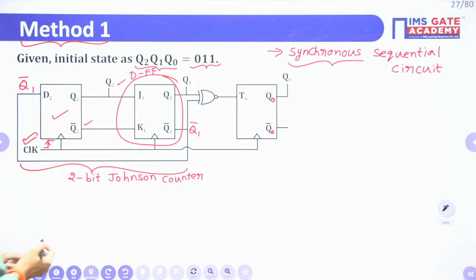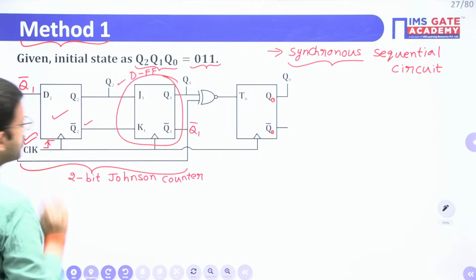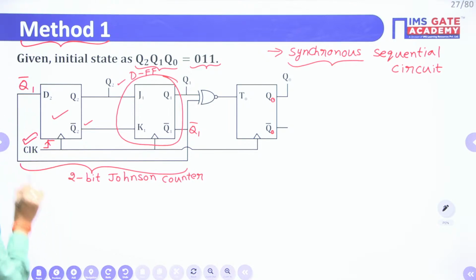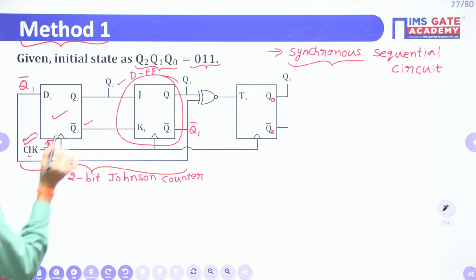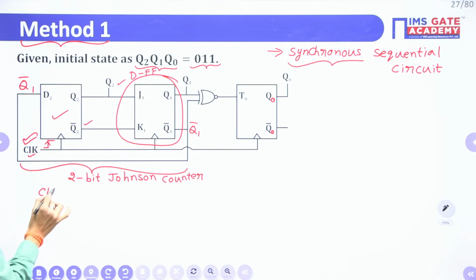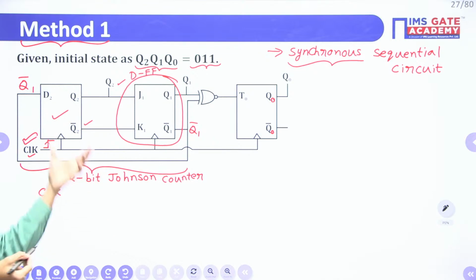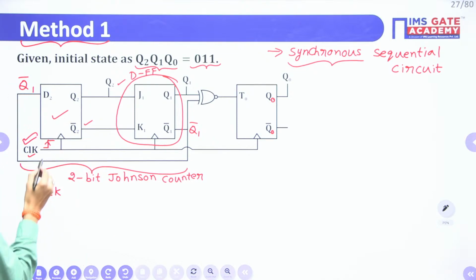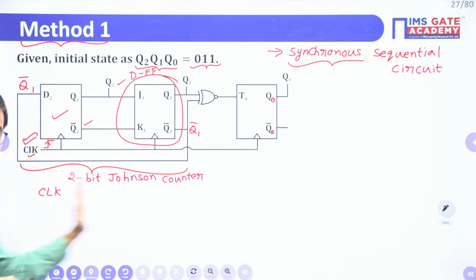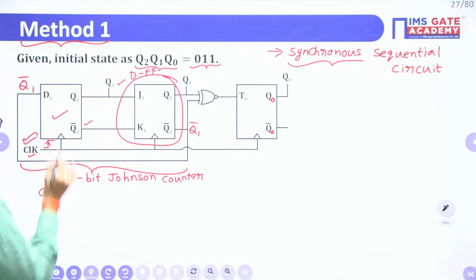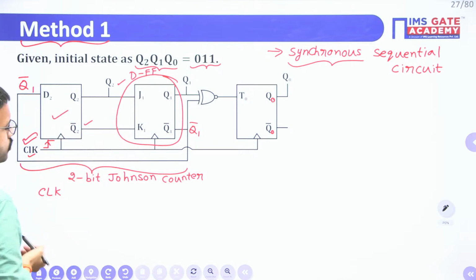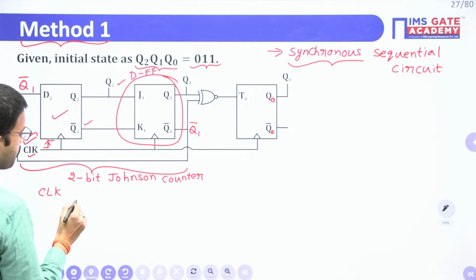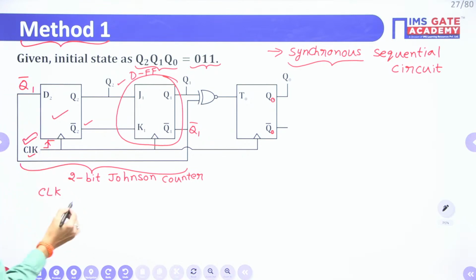Okay, right. Now for the timing, let us focus up to here. For these two flip-flops, the clock is the same. Just like the previous shift register, how we solved it, I am following the same procedure. The first column is the clock pulse number, that means the positive edge of the clock pulse numbering: first time, second time, third time, like that. Now here you are having two D flip-flops.